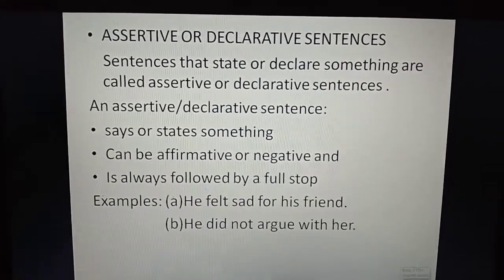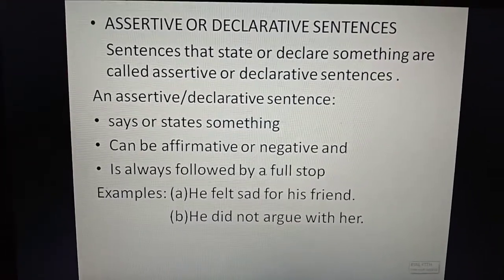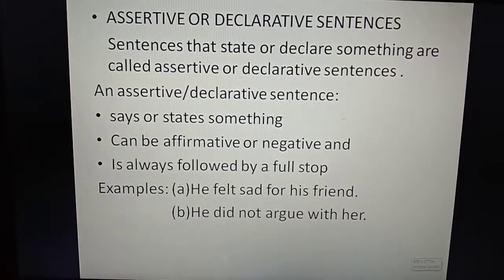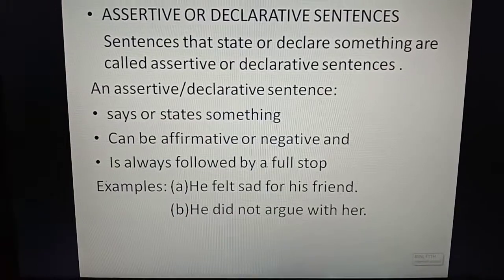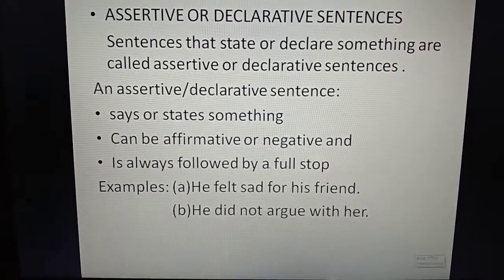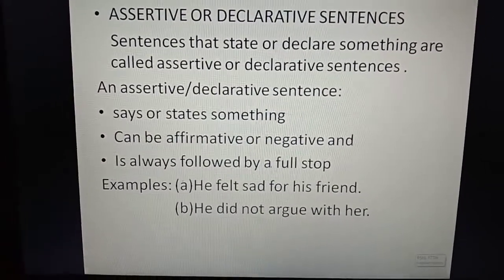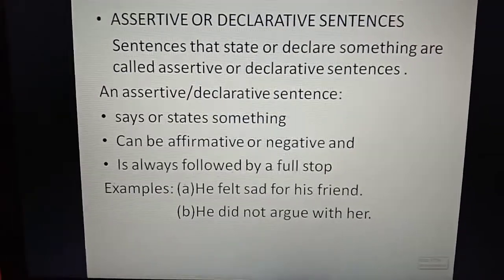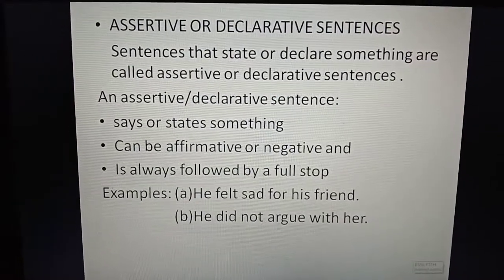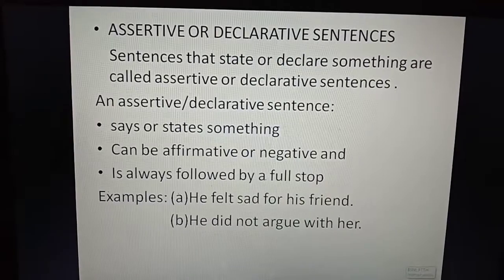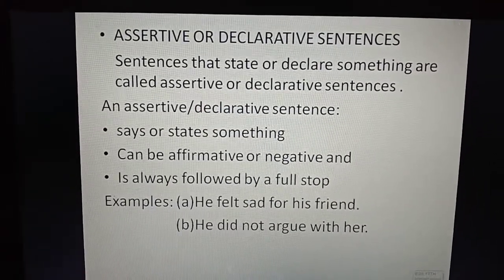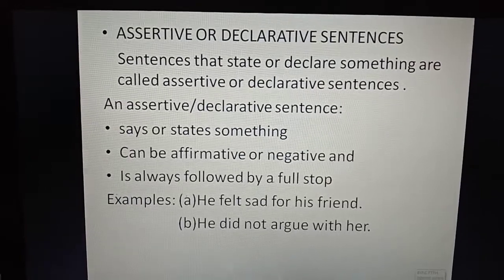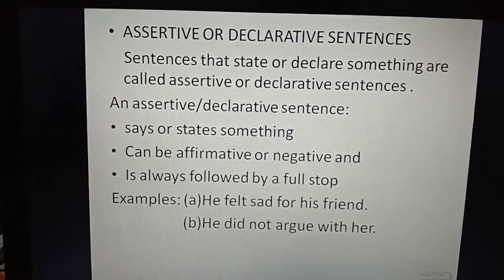An assertive or declarative sentence says or states something, can be affirmative or negative, and it is always followed by a full stop. When you write it, it always ends with a full stop.